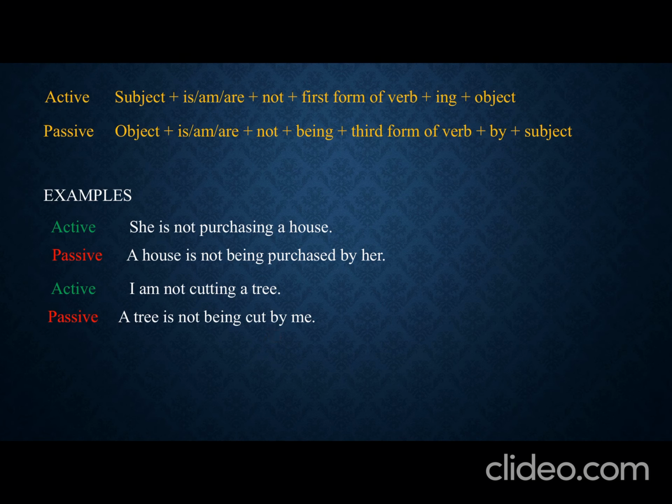And like, the boy is climbing the cliff. Cliff is the object here, and while making the passive voice, we will make it the subject. The cliff is being climbed by the boy. So the third person remains unchanged in the subject and object both.